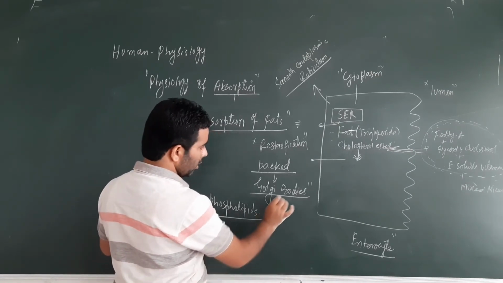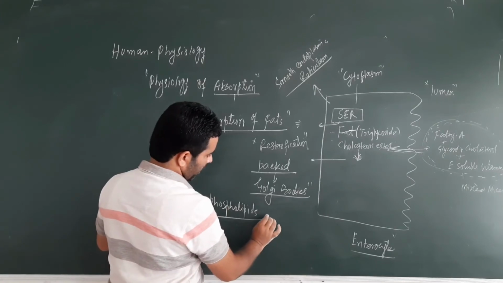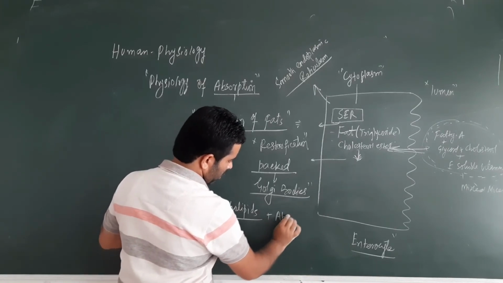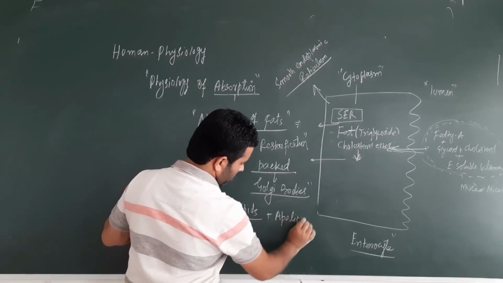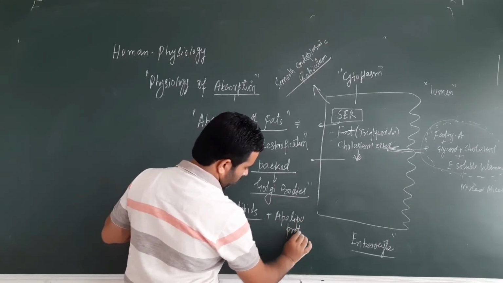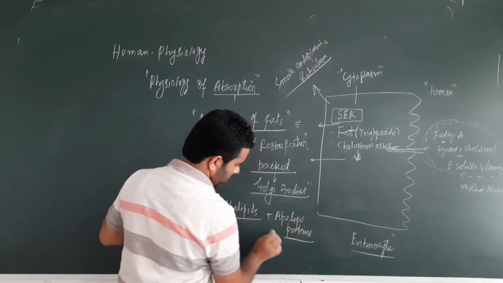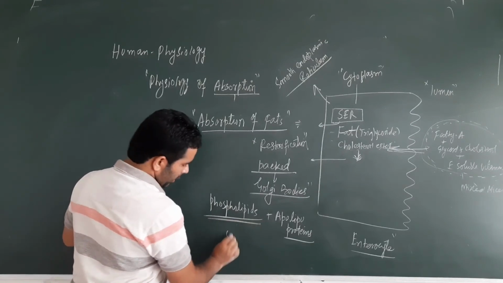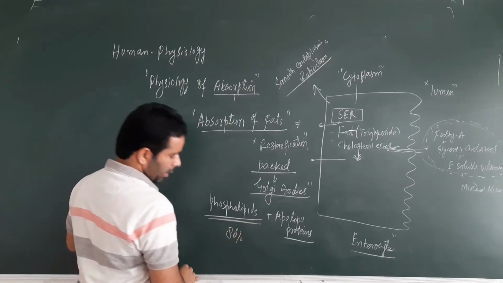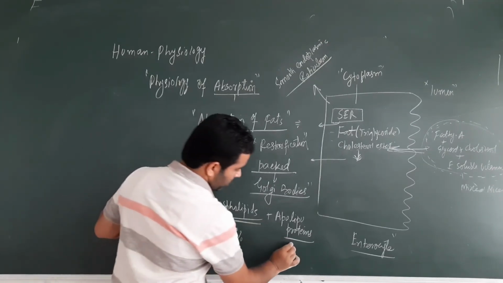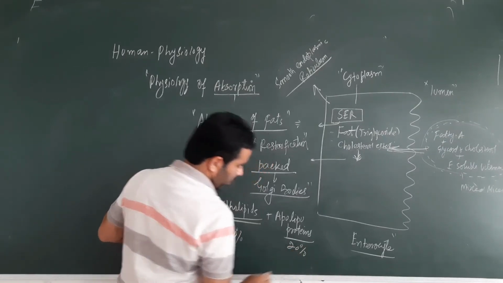And there is one more thing in the Golgi bodies of this enterocyte, that is apolipoproteins. These two things: 80% is phospholipid and 20% is apoproteins.